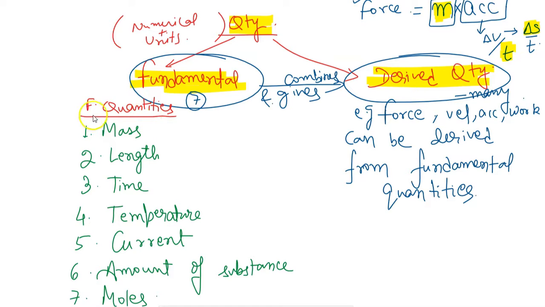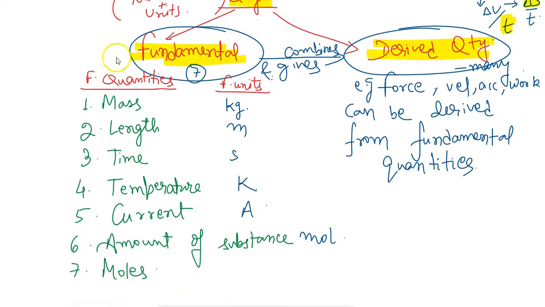So those units which belong to fundamental quantities are called fundamental units. The fundamental unit of mass is kg. For length, it is meter. Time, it is second. Temperature, Kelvin. Current, ampere. Amount of substance, moles. And number 7, luminous intensity.